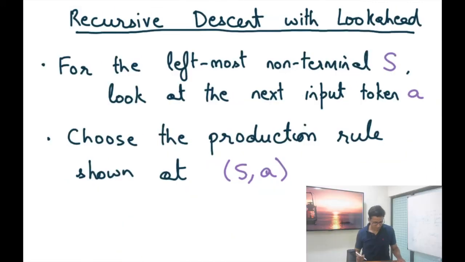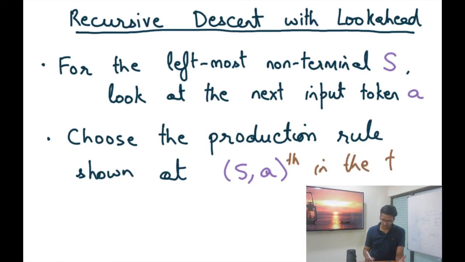All right. So recall the recursive descent algorithm. For the leftmost non-terminal S, we are going to look at the next input token in the input stream. Let's say that is A. And we are going to choose the production rule shown at S, Ath cell in the table.